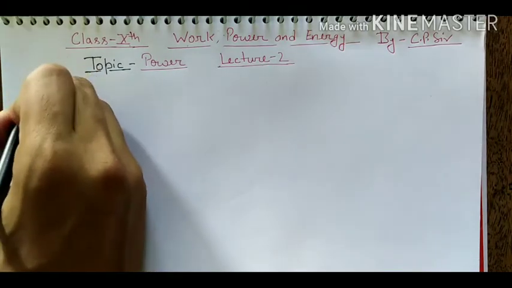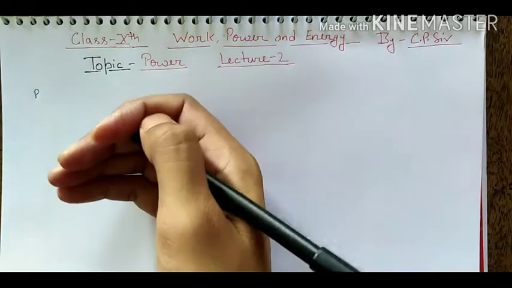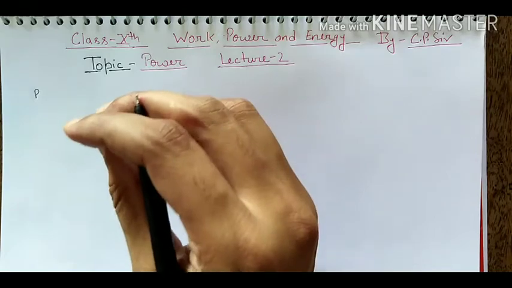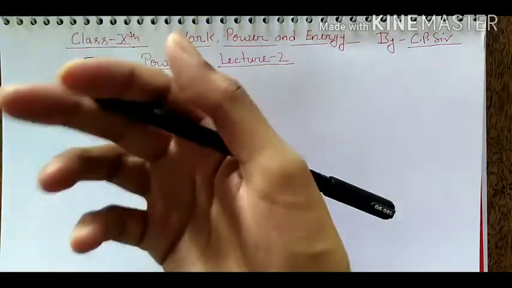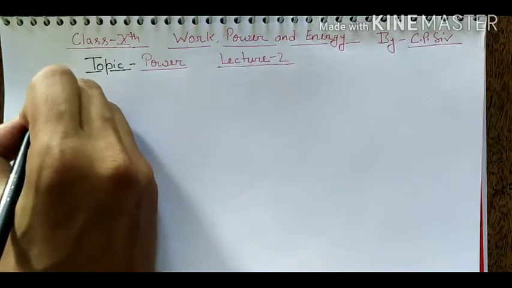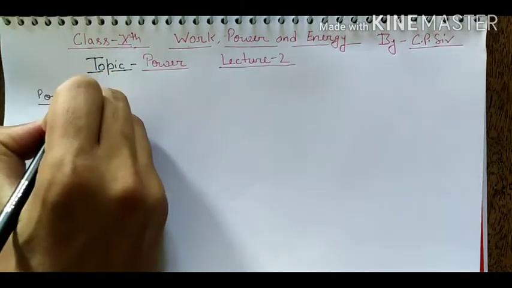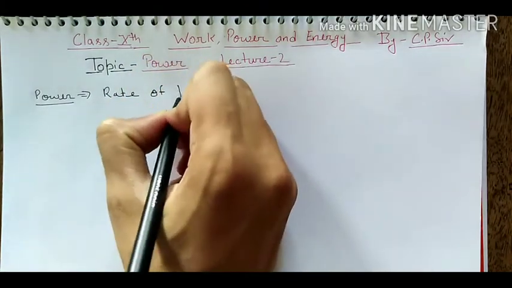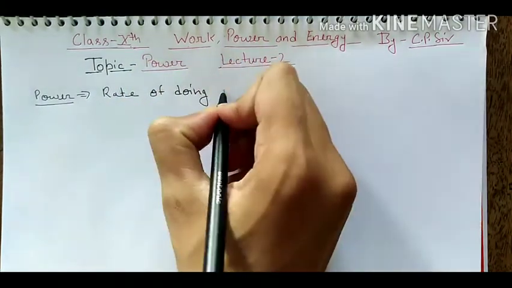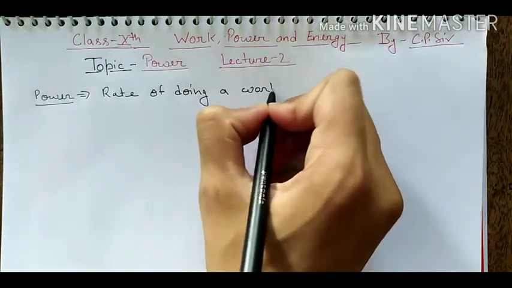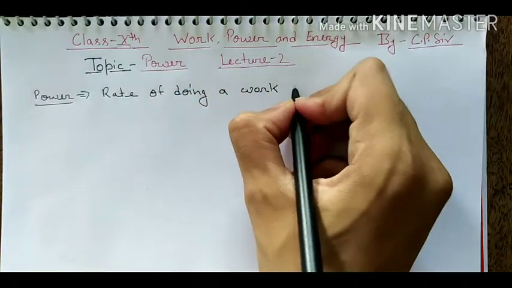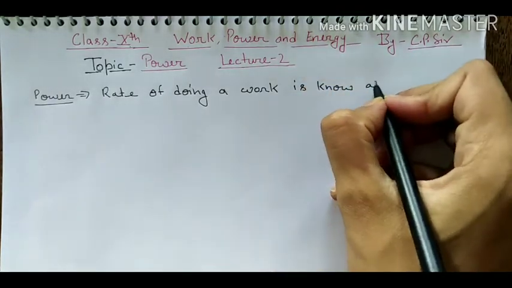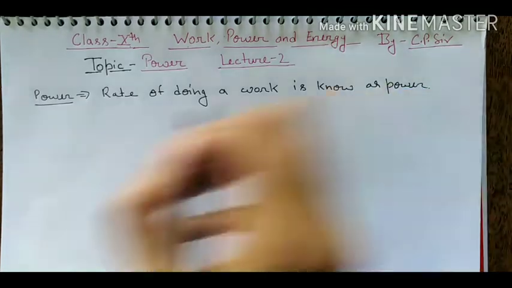What is power? Power is the rate of doing work. Power is the rate of doing work, which means how much work we have done in 1 second. So we can simply define it: rate of doing work is known as power. In very simple language, in one line: the power is the rate of doing work.